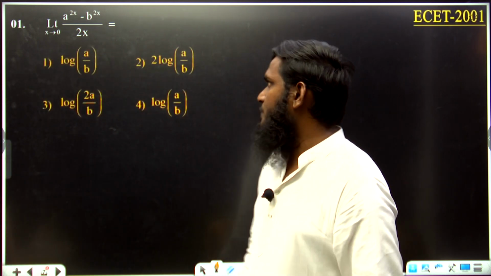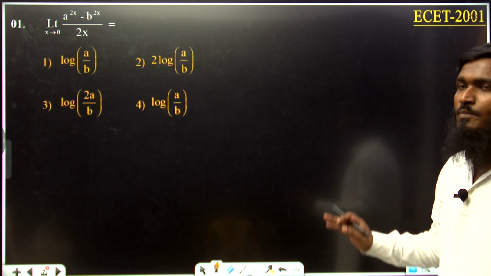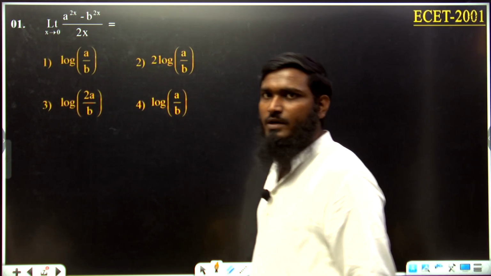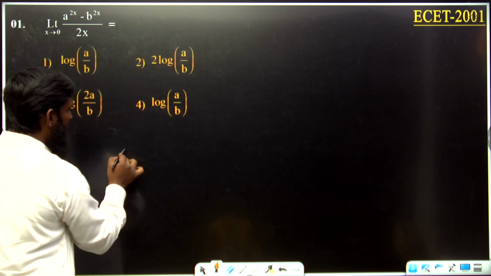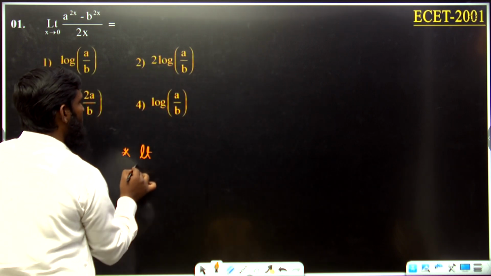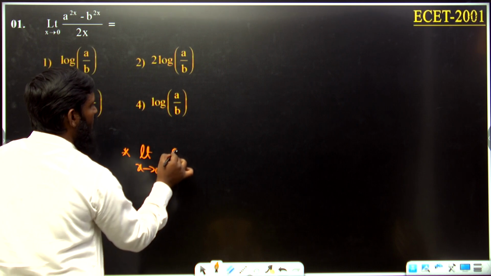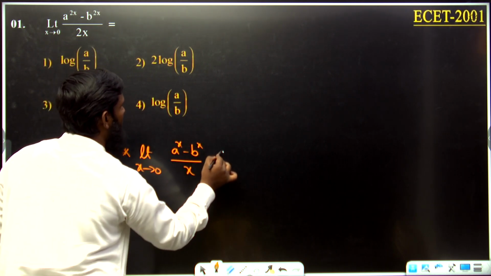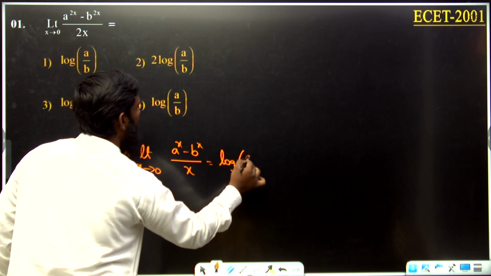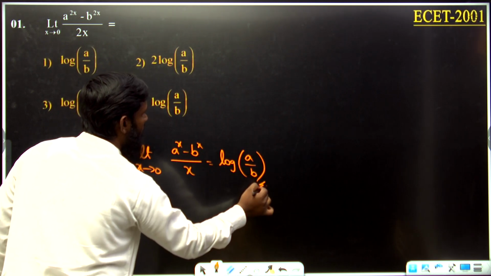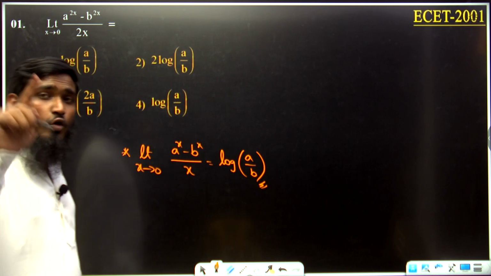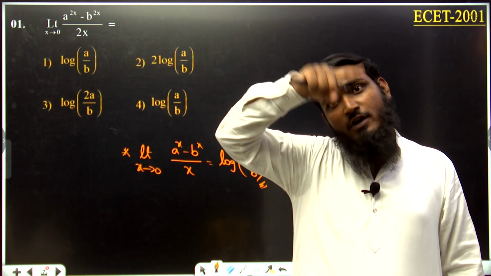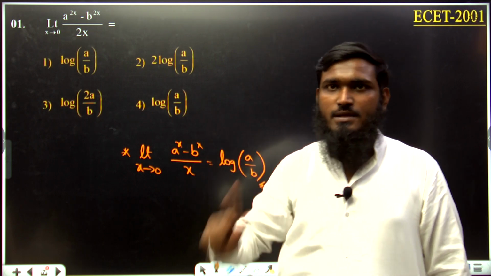Now let us see this part. We have limit x tends to 0, a power 2x minus b power 2x divided by 2x. If you see this question, already we have written one formula: limit x tends to 0, a power x minus b power x divided by x is equal to log a by b. Yes or no? This formula we have written, and I told you that if you take a different function, the same function should be there and we can apply the same formula.